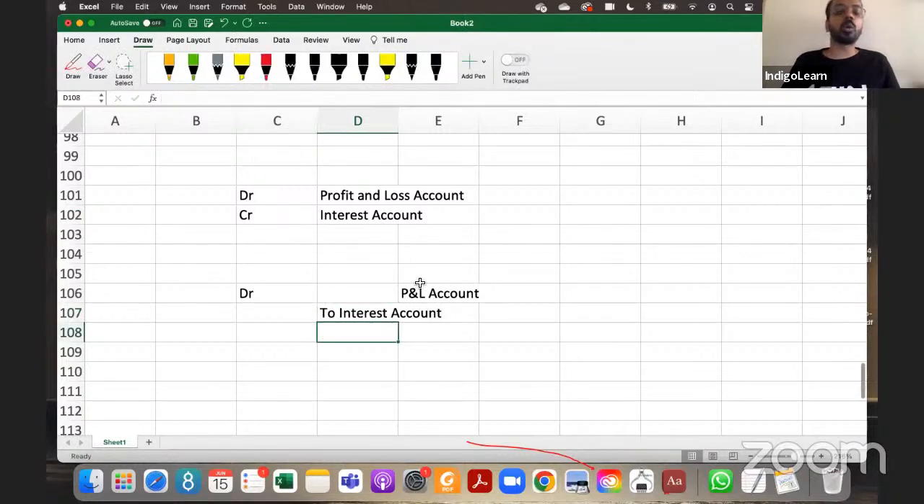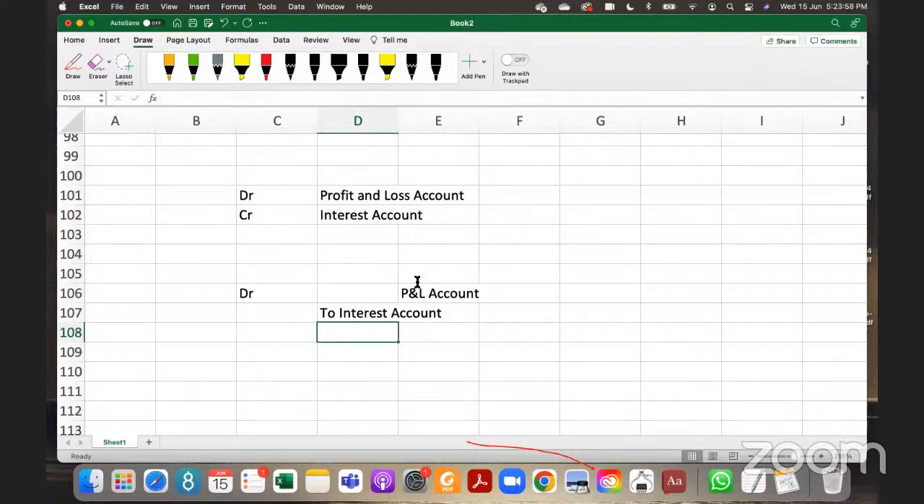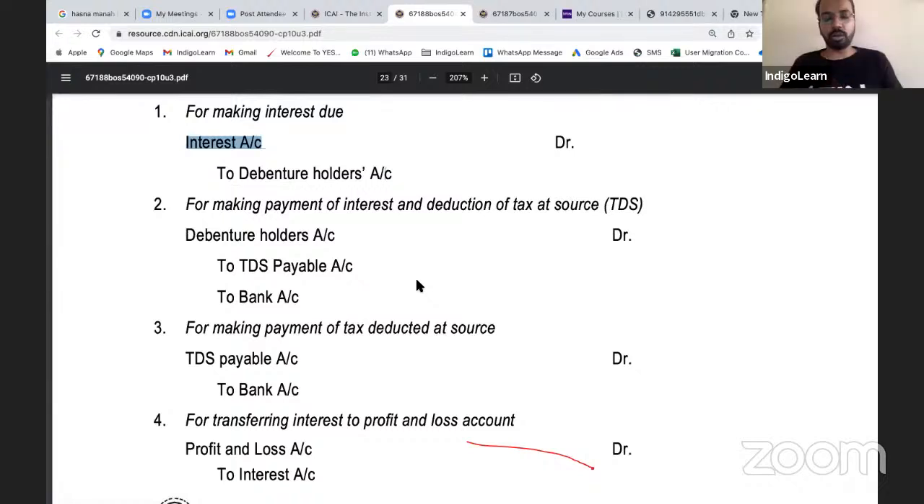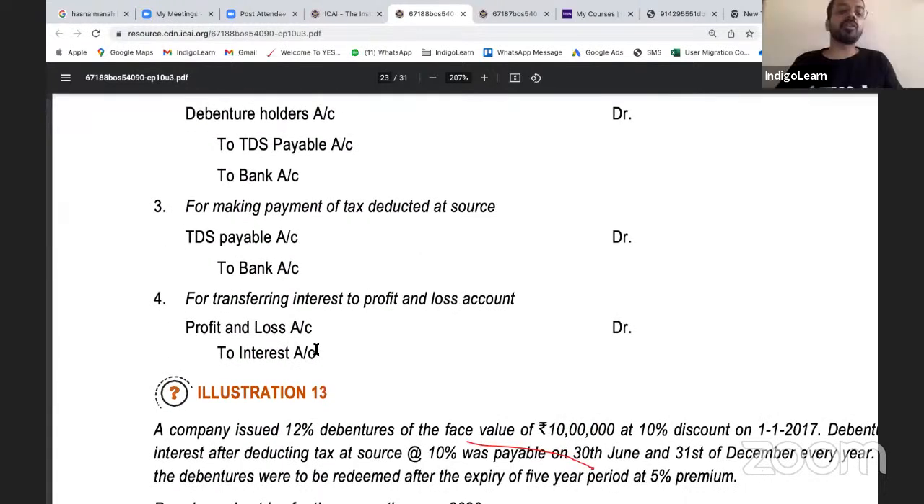This is called closing of nominal accounts for preparation of financial statements. Okay, sir. So here we can't use golden rules as usual. Why have we not used? Yes, sir. We have used, but here is an exception. So this is not a golden rule entry. This is a closure entry.